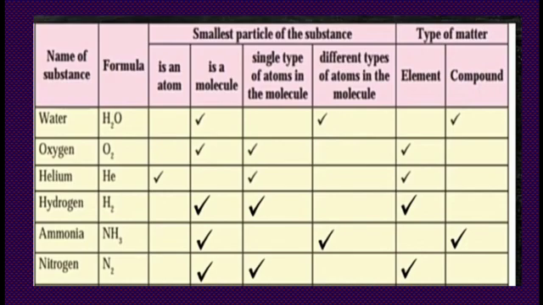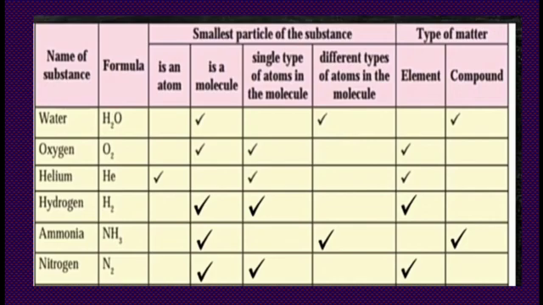Single type of atom in the molecule? No. It consists of hydrogen and oxygen. So different types of atoms in this molecule. It is an example of a compound. Water is a compound. What is meant by compound? 2 elements combine together to form a compound.